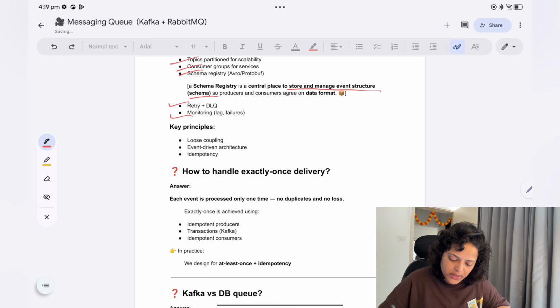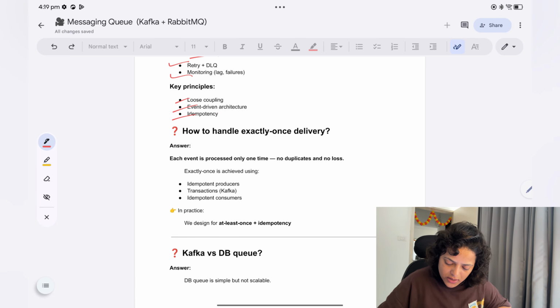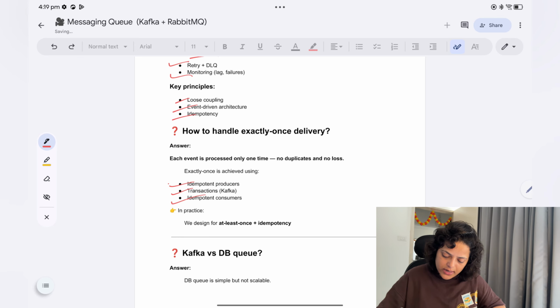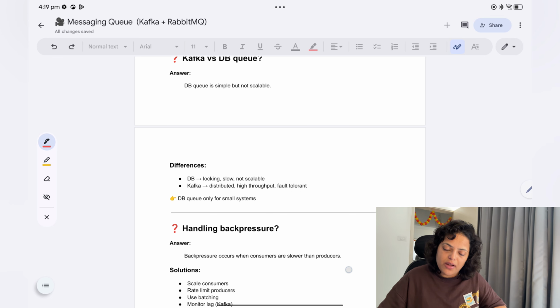What will be the key principles here? Loose coupling, event driven architecture, and idempotency. Now how to handle exactly once delivery? That is using the idempotent producer, transactions, and idempotent consumers, at least once plus idempotency.